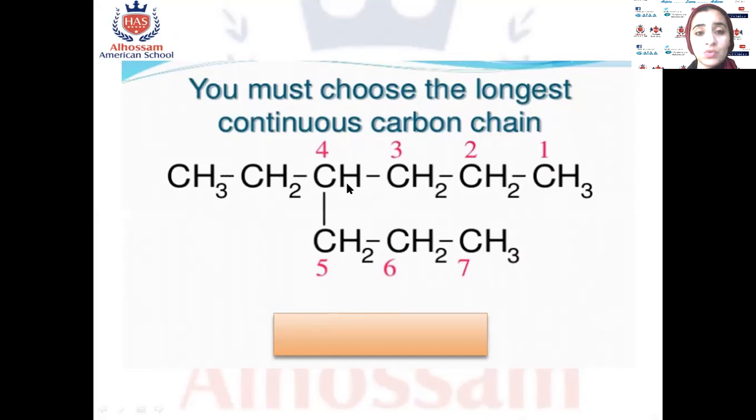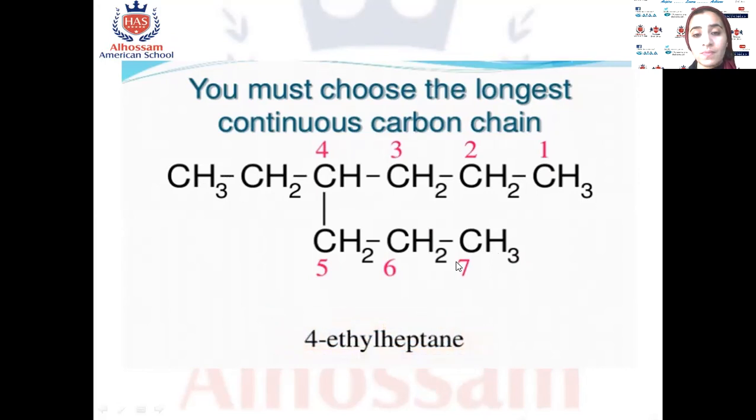At carbon number 4, 4-ethyl. I want to hear the name of the 7 carbon atoms. Excellent, heptane. So 4-ethylheptane, because all of them are single bonds, so it will be heptane. Great.